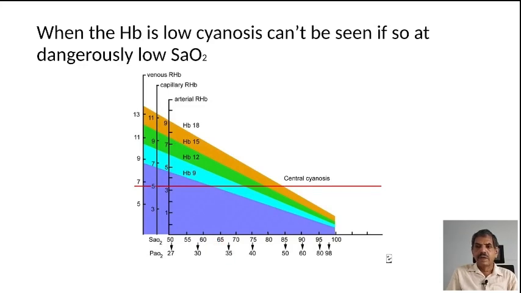Therefore, it is difficult to see cyanosis in the presence of pallor, and you will not get cyanosis when the hemoglobin is below 5 gram percentage. But when it is above 5 gram percentage, most of the patients may not develop cyanosis even when they are having dangerously low oxygen saturation. And therefore, any amount of cyanosis seen in a pale patient is always indicative of a dangerously low level of hypoxia.